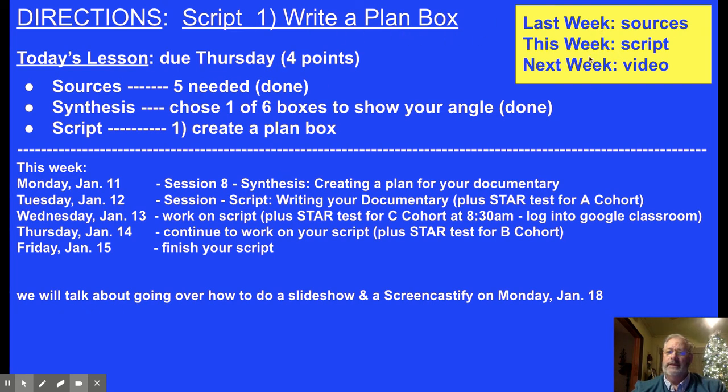I want you to look at the yellow box here. Just kind of summarize what we've been doing, are doing, and will be doing. Last week, we spent most of the week getting our 5 sources. This week, we are working on our script. It's going to be in 2 parts, one part today and one part Thursday and Friday. And then next week, we're going to be working on making your video for the documentary with our Google Slides and learning how to use Screencastify.